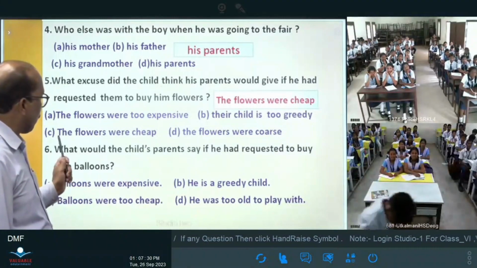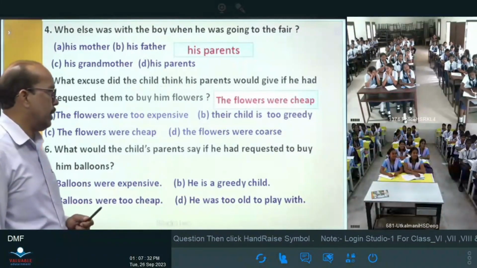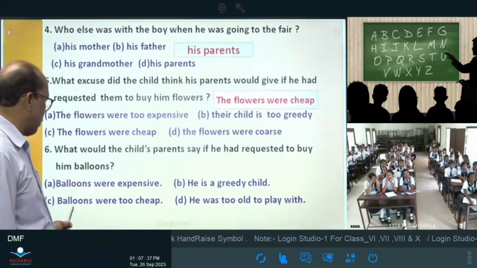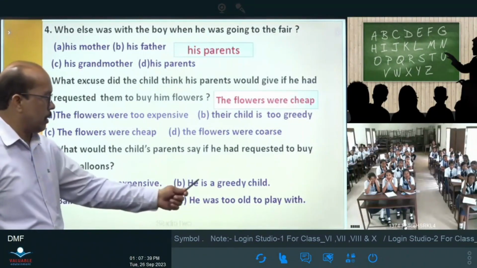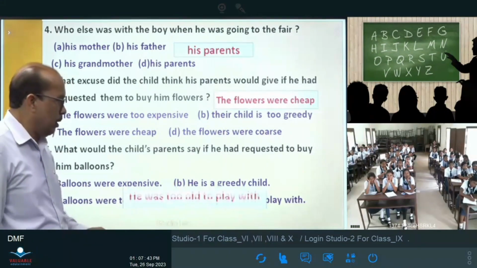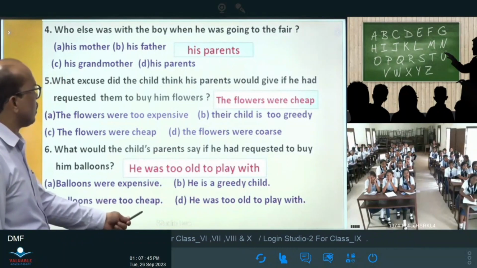Question number 6. What would the child's parents say if he had requested to buy him balloons? Balloons were expensive. Balloons were too cheap. He's a greedy child. He was too old to play with. Very good.